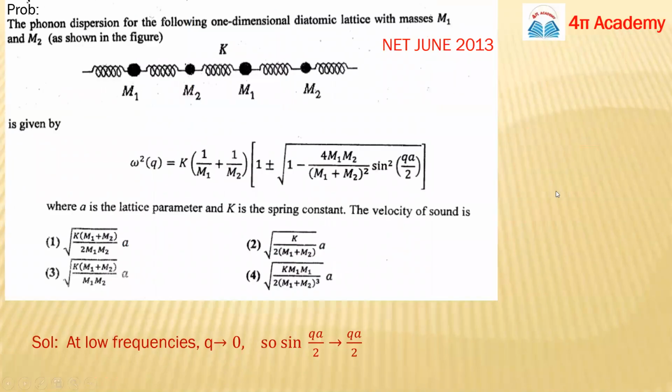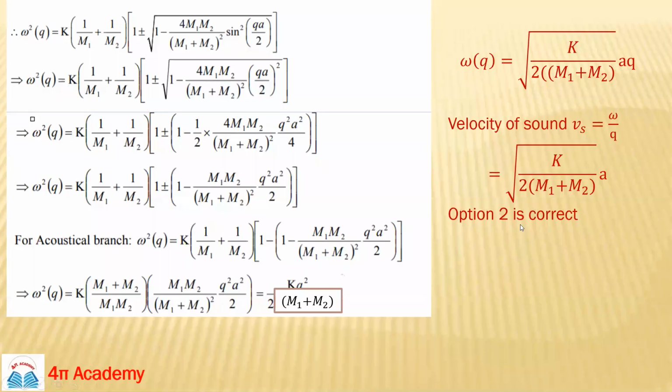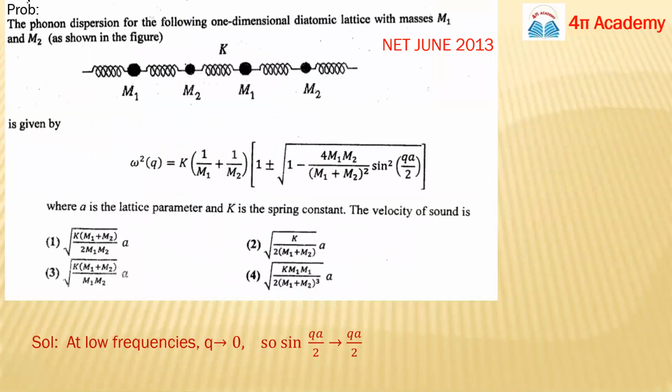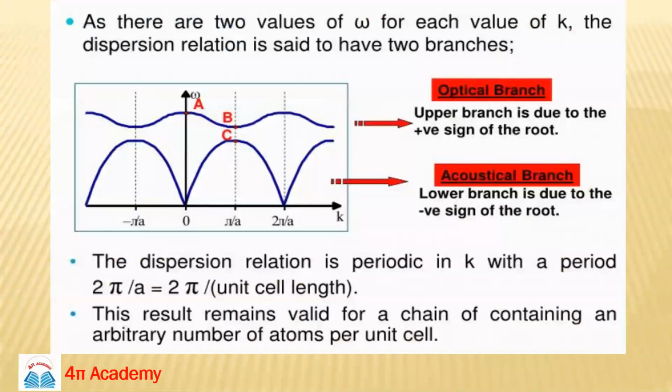Ma'am, the derivation part is okay, ma'am. Can you explain one more time? In the equation, ma'am.